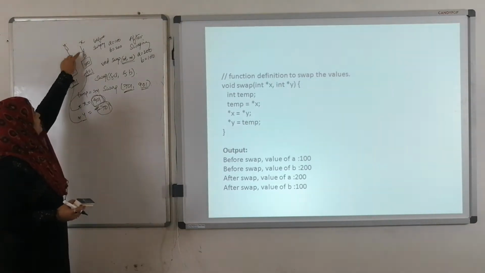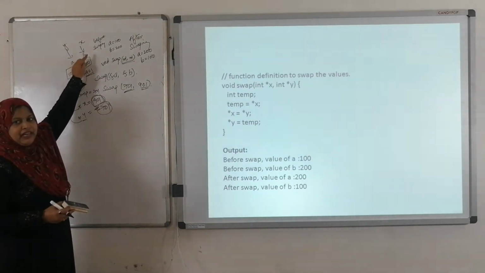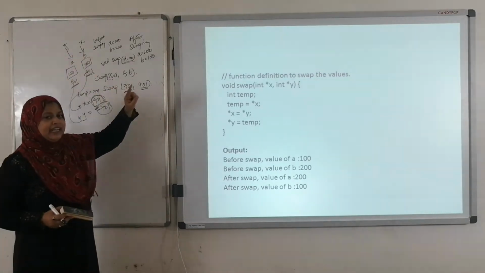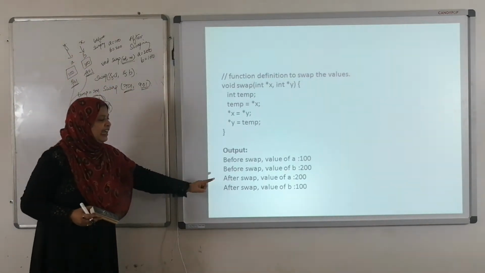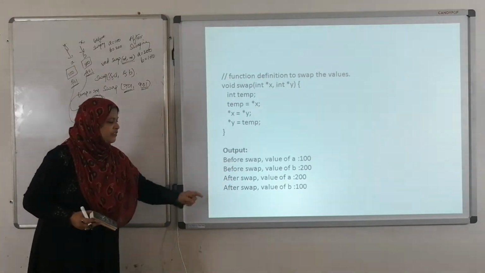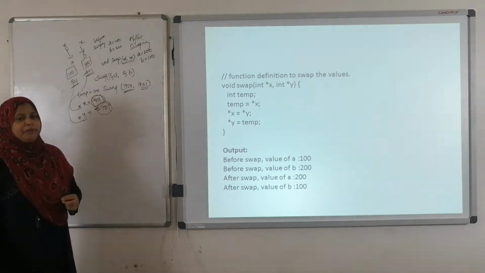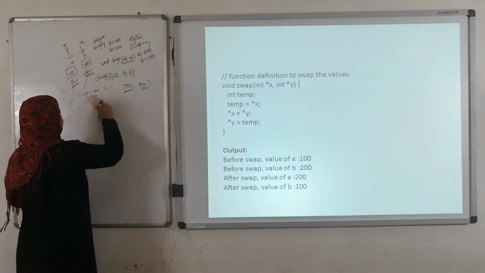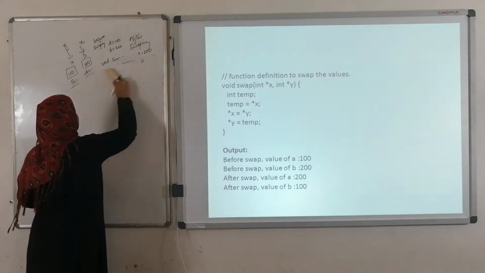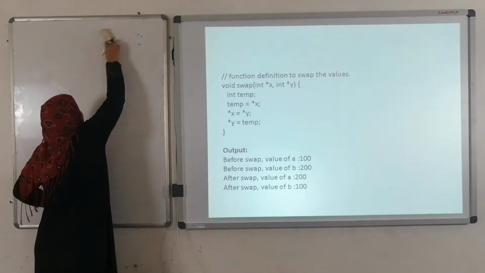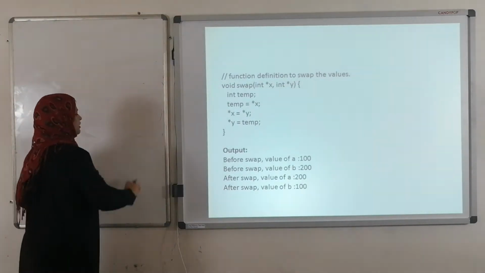See here, x. Here we are passing the x value to A, we are passing the x value to B. So here x value is 200, indirectly x value is 200 means here A value is 200, after swap value of B is 100. So this is the call by address, call by reference. Now third one is very important.